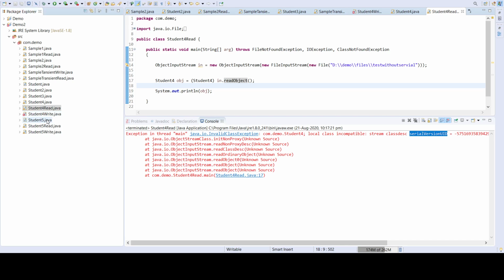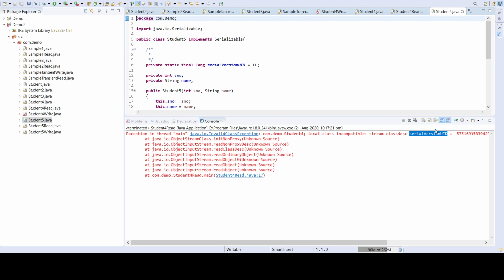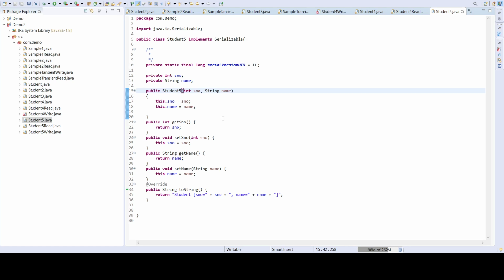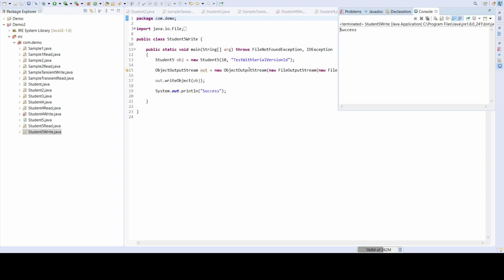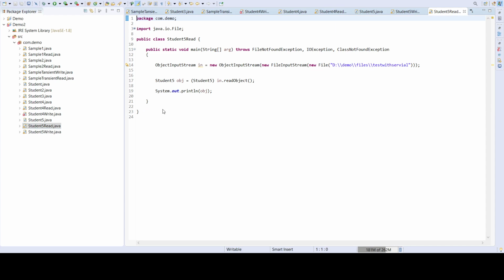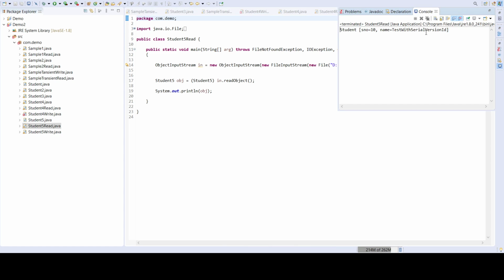Now we'll see another implementation. In this implementation we have the serial version UID, meaning we are giving the field explicitly. Here we have a reader and writer class. First I'm trying to write the object. Yes, it is successfully written. Now I'm trying to read it. Yes, we are able to read it successfully.